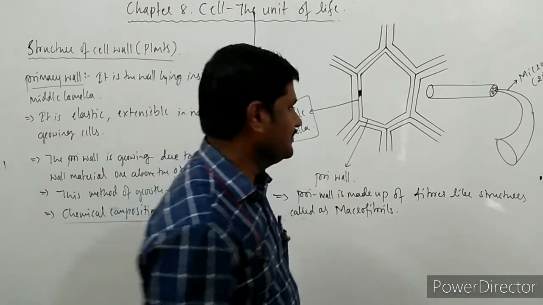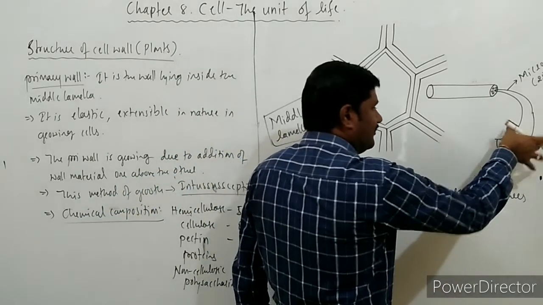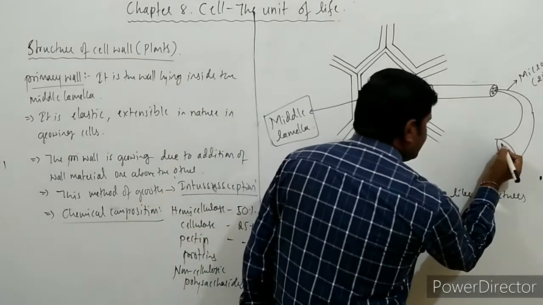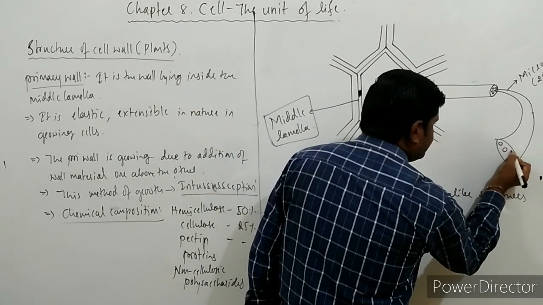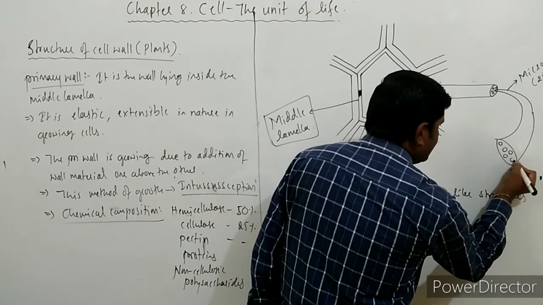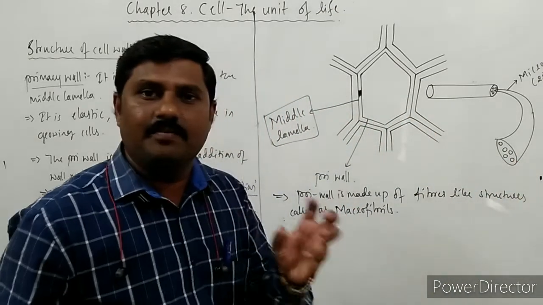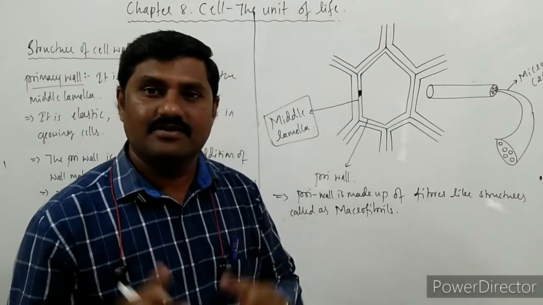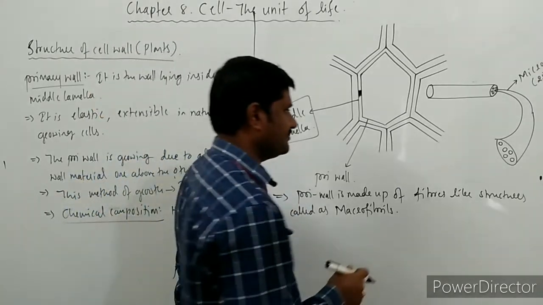Is it very clear? Now, this is only one microfibril I have highlighted over here. What does this consist of? This also consists of many fibrillar structures. They are micellae.